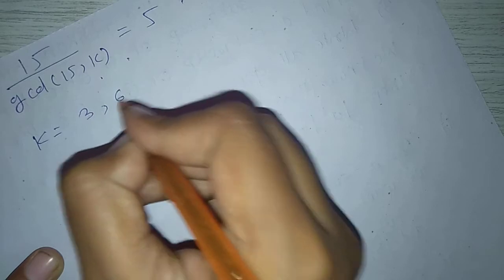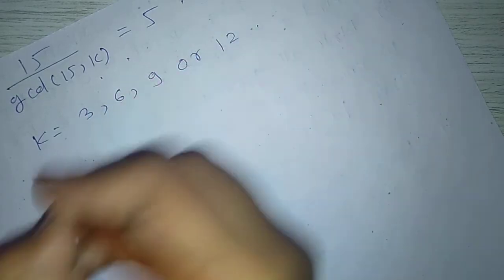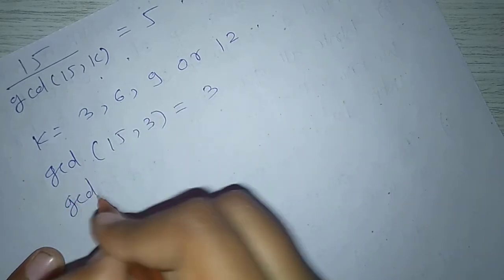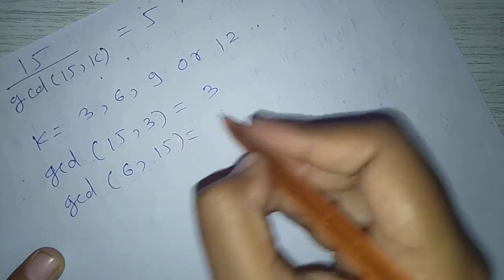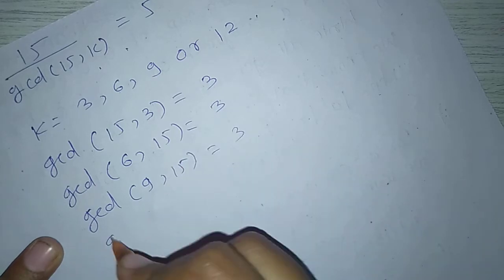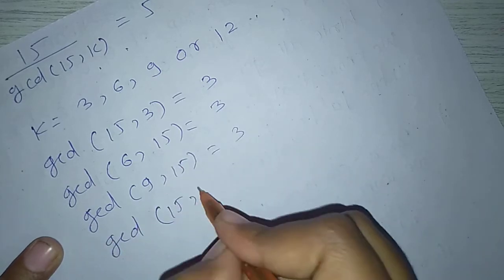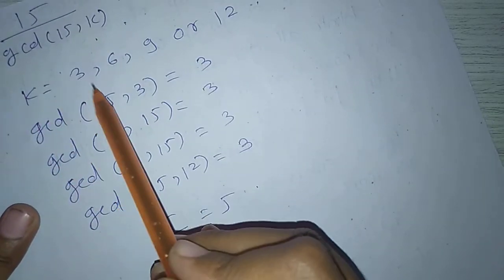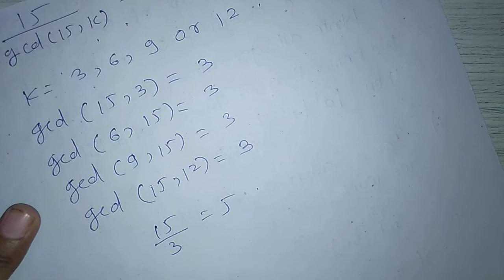Next, find a subgroup of G of order 5, meaning 15 upon GCD of (15, k) equal to 5. Possible k are 3, 6, 9 or 12, because GCD of (15, 3) equals 3, GCD of (6, 15) equals 3, GCD of (9, 15) equals 3, GCD of (15, 12) equals 3, and 15 upon 3 equals 5. That's why possible k are 3, 6, 9 or 12.